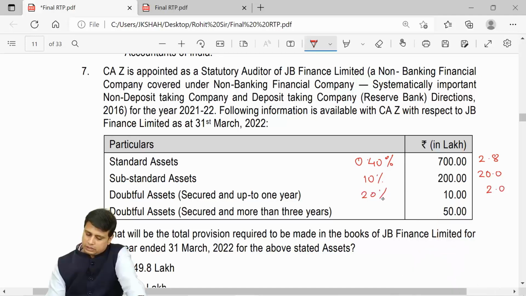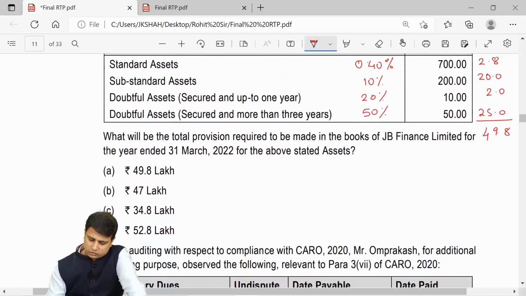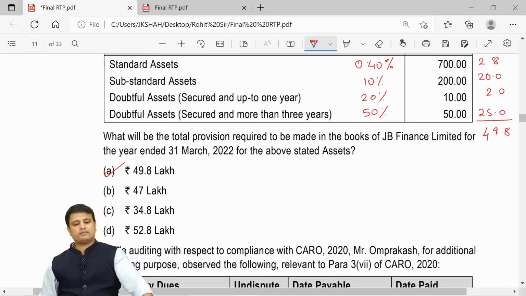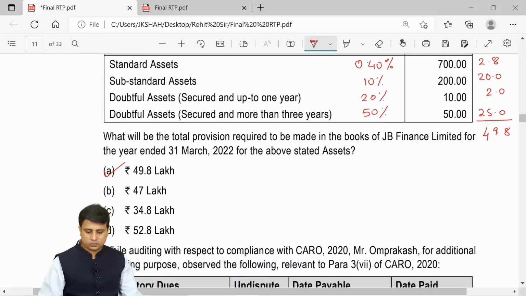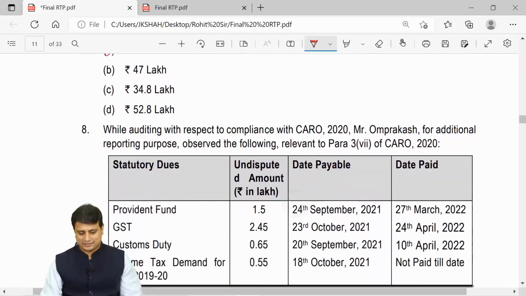And for more than 3 years, we'll create a provision of how much? At least 50%. So here it will be 25. Now when you add this up, it will be 49.8. So the first option itself is 49.8. The answer here is going to be 49.8. So this was question number 7.